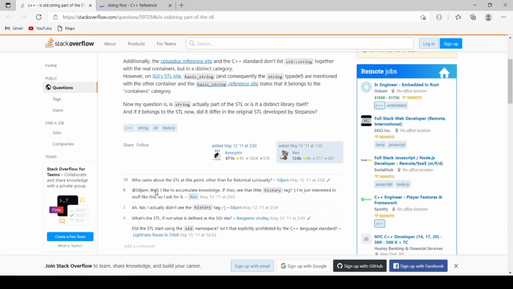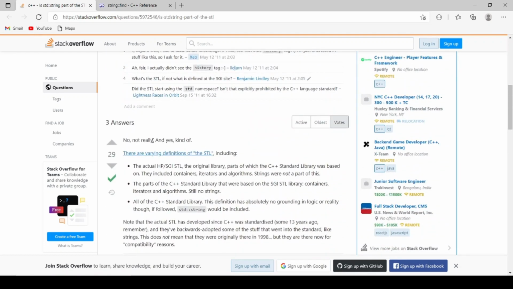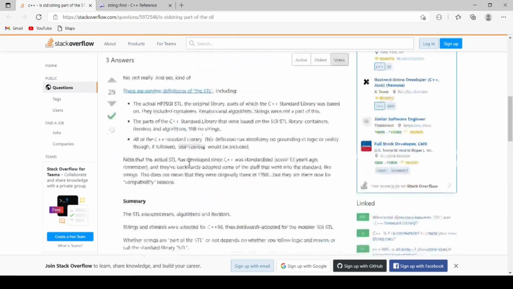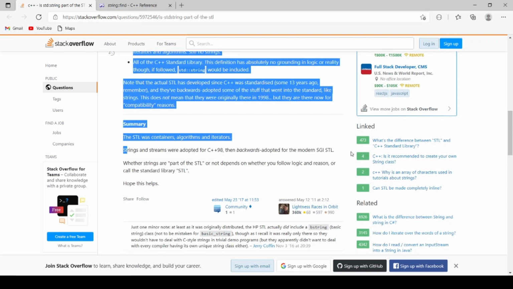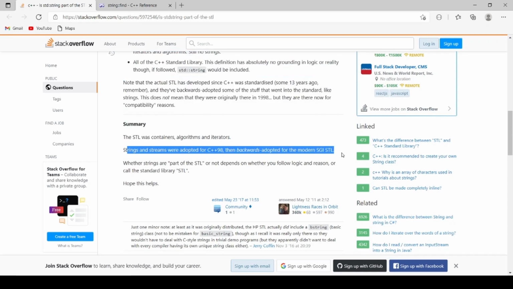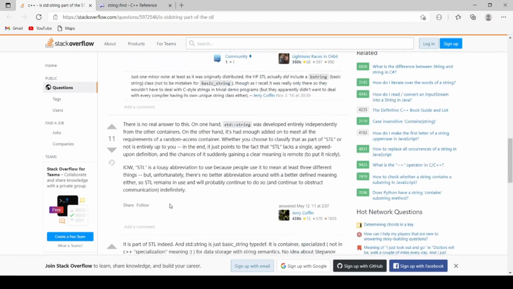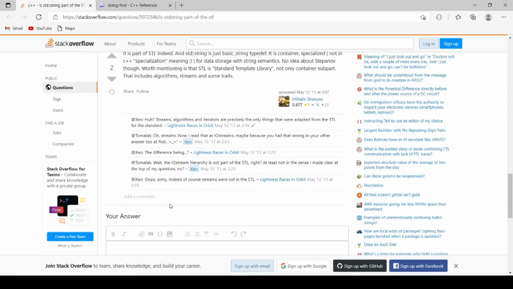I just go through the beginning of each answer. "No, not really," and "yes, kind of." Strings and streams were adopted for C++98, then adopted for the modern SGI STL for backward compatibility. So we can say it's a part of C++ STL or we can't. It doesn't really matter because we just have to use it, so we don't need to dig into that. String is an important part, so I am going to cover that also.